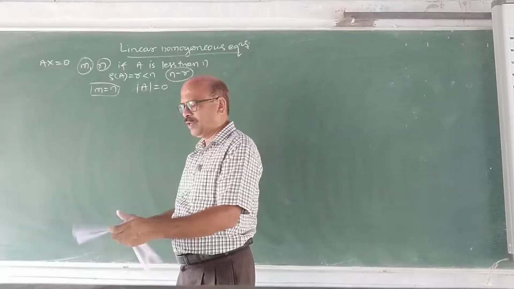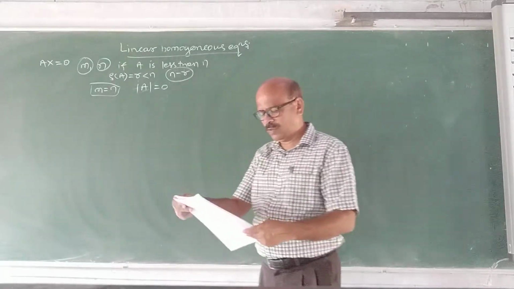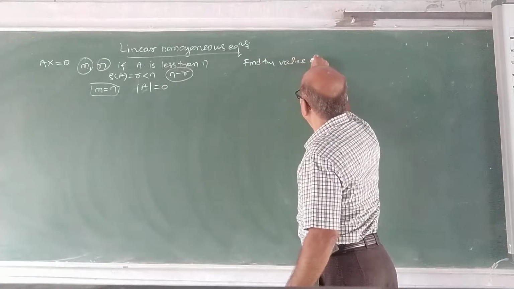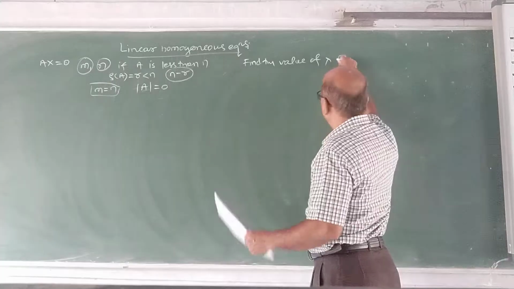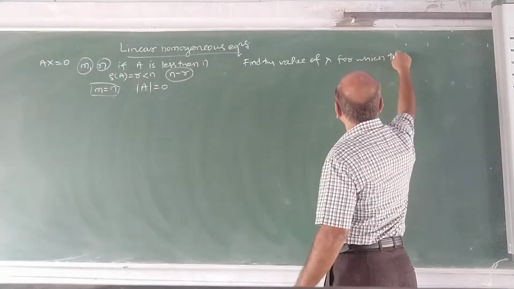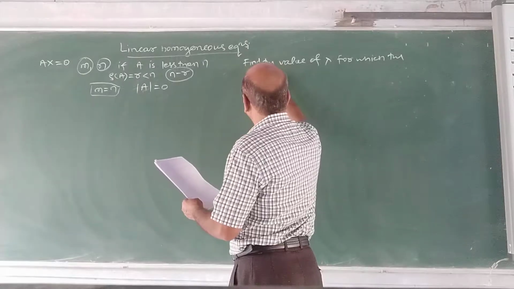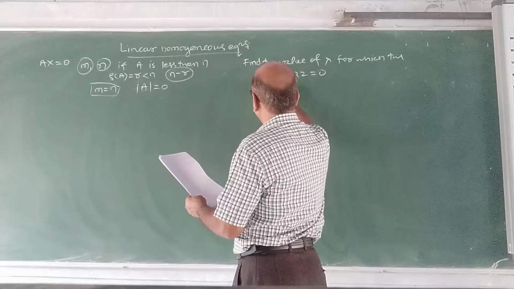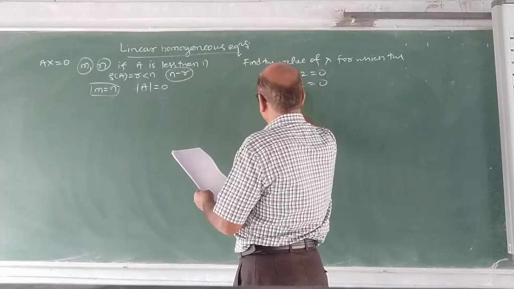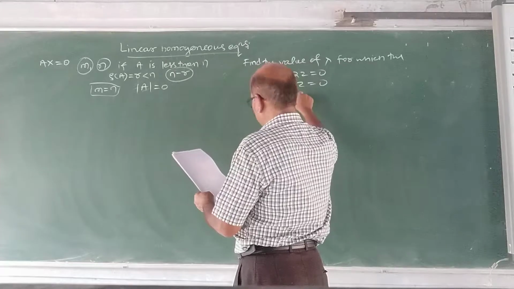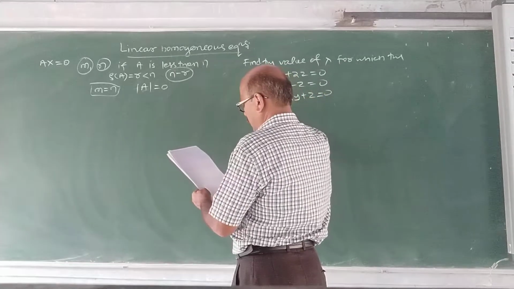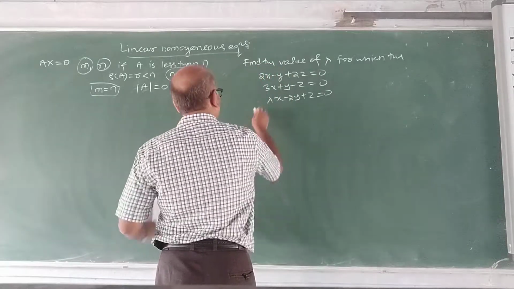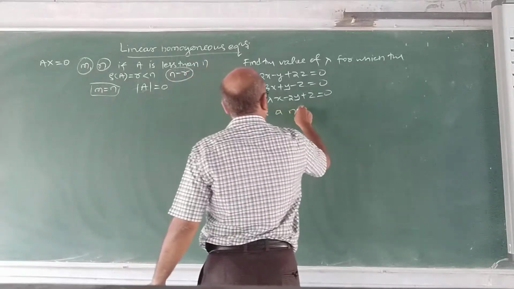With this previous knowledge, you can solve problems. The problem is: find the value of lambda for which the following equations 2x minus y plus 2z equals 0, 3x plus y minus z equals 0, lambda x minus 2y plus z equals 0 have a non-trivial solution.